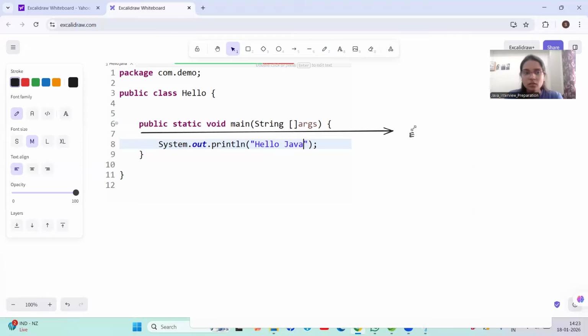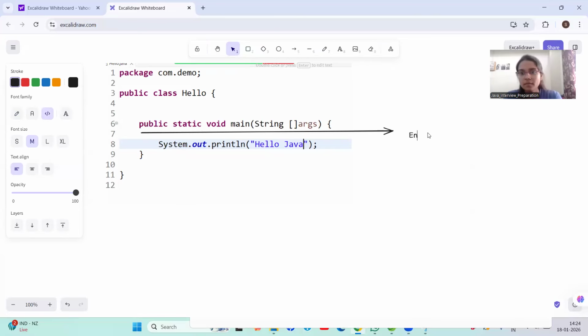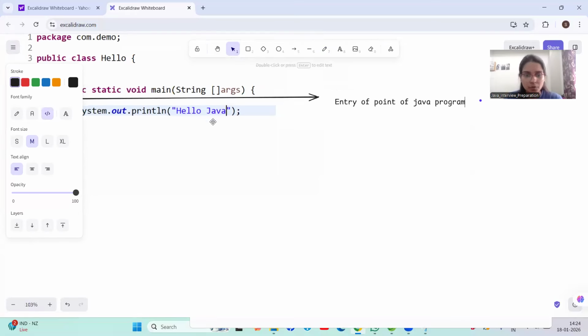Let me write it down. This is an entry point of every Java program.